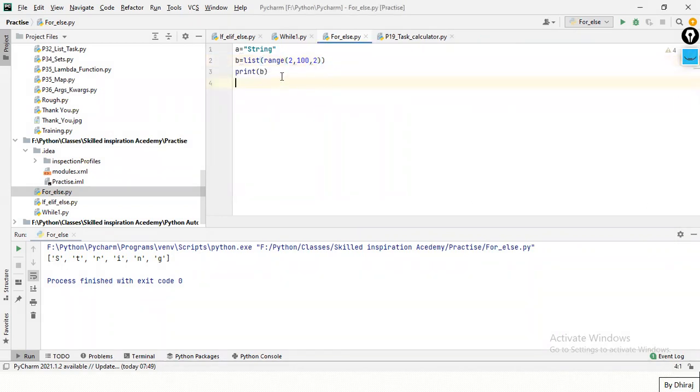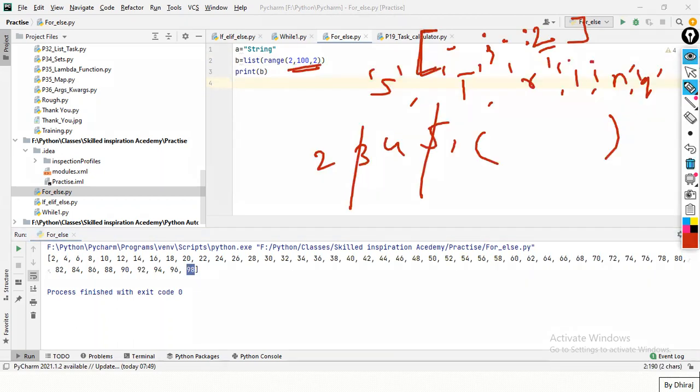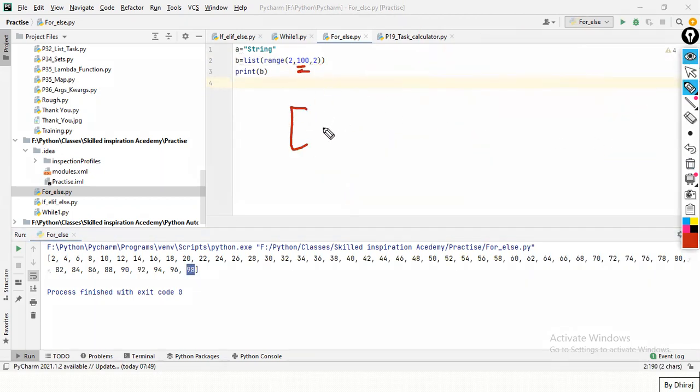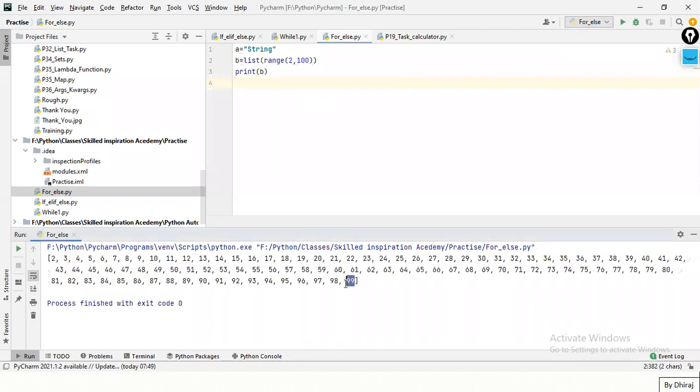Basically a difference of 2, right? Even numbers will get printed now. See, 2, 4, 6, 8, up to 98. See guys, 100 will not get printed. This will be included, this will be excluded. Same here in the range function. If you print, I'll get up till 98. I'm not getting 100 over here. If I want 100, I can just put 101. So that's it about range.